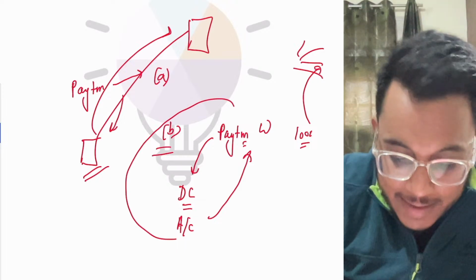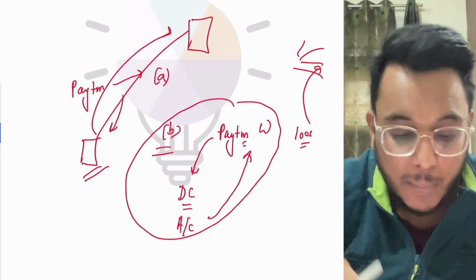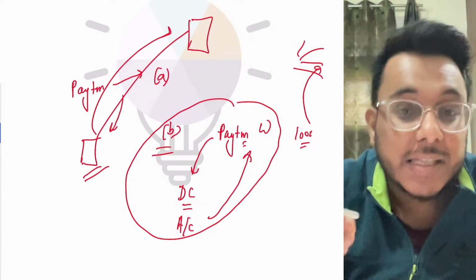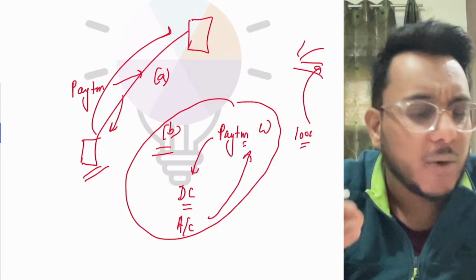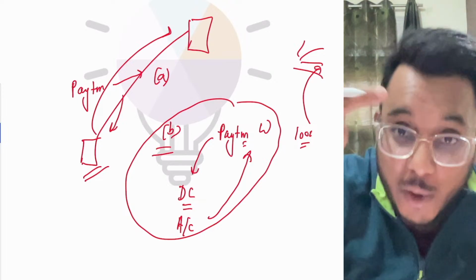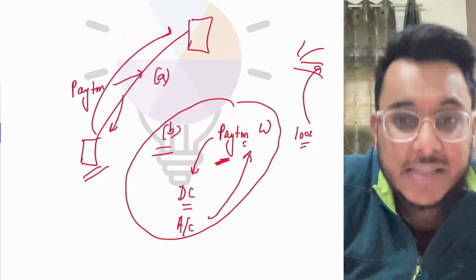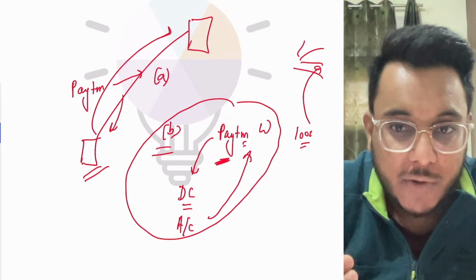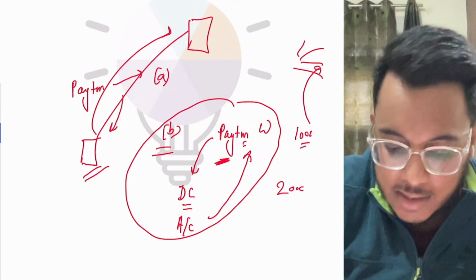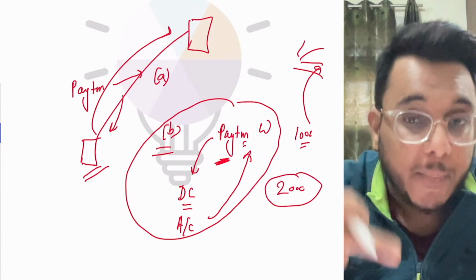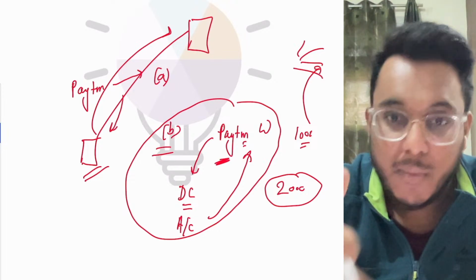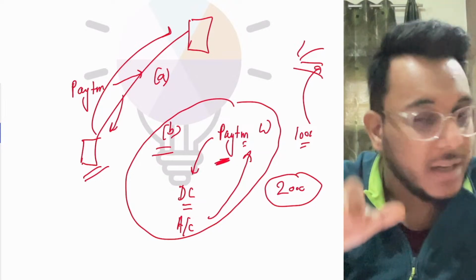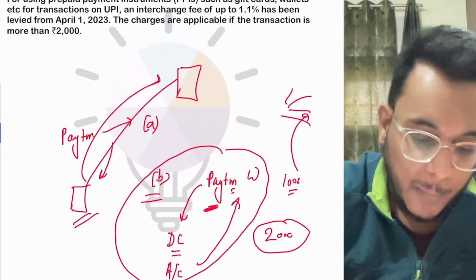So these are called prepaid payment instruments. When you store money in these wallets, Paytm wallet or any other such wallet, and use that money in a transaction, a 1.1% charge will be levied, and this 1.1% charge will be levied on transactions above 2,000 rupees. If the transaction is more than 2,000 rupees, then that charge will be levied, and that charge has to be paid by the merchant, not by you.